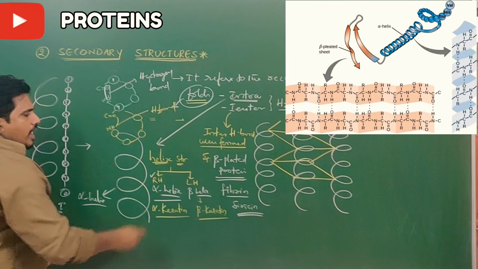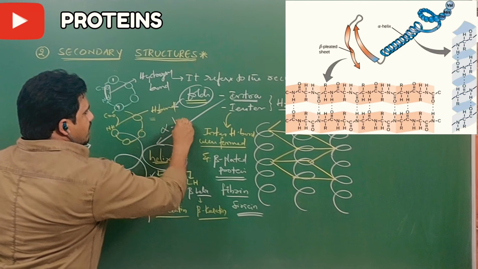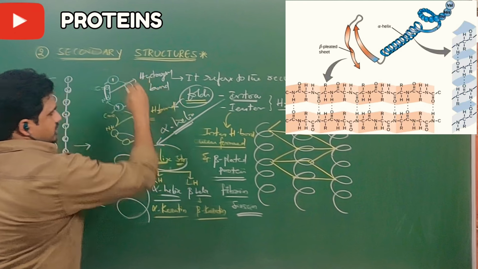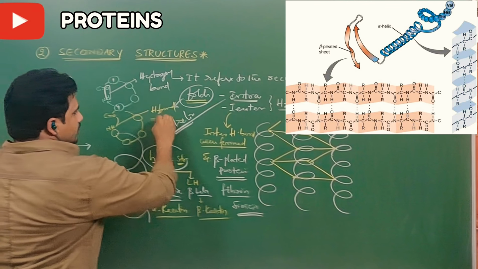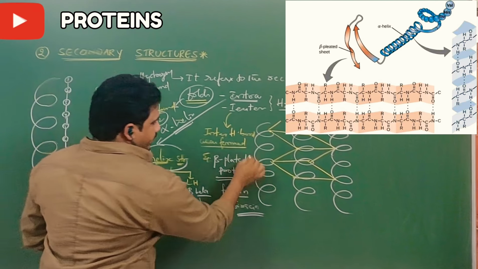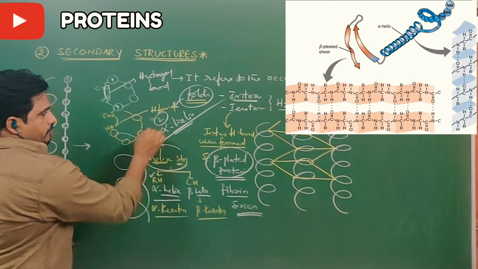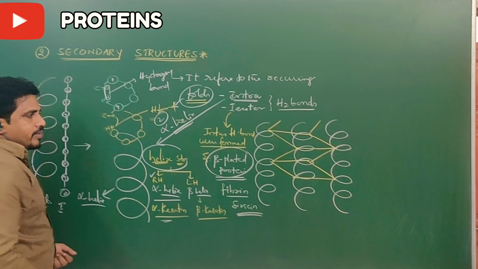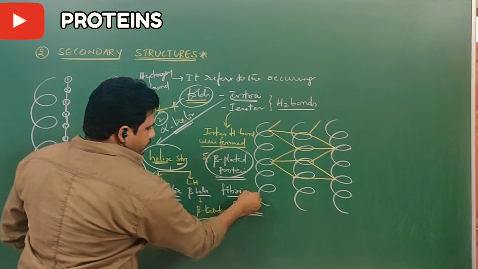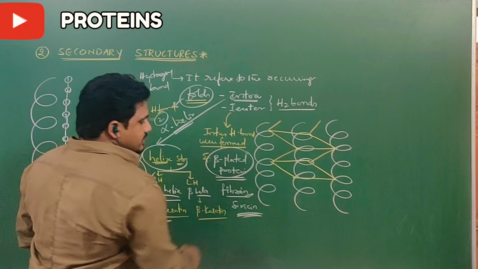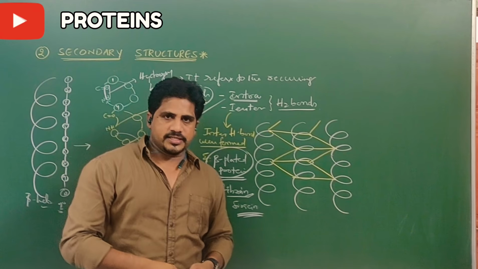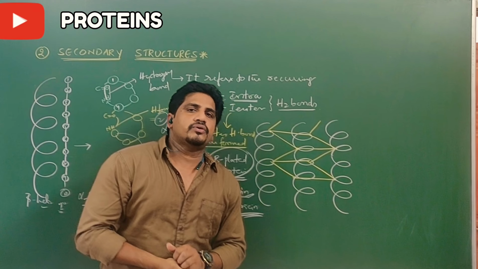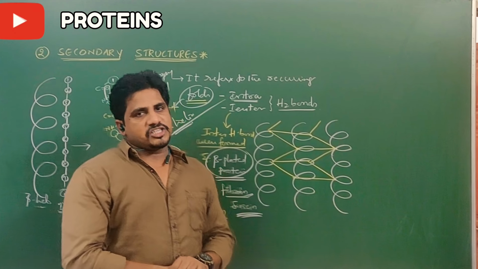Examples for alpha helix. This is alpha helix. Secondary structures are available in two types. One is alpha helix. The second one is beta plated. Example for alpha helix is keratin, and examples for beta plated are fibroin and sericin. These are silk proteins. Now let us see the rest of the two structures of proteins, that are tertiary and quaternary.